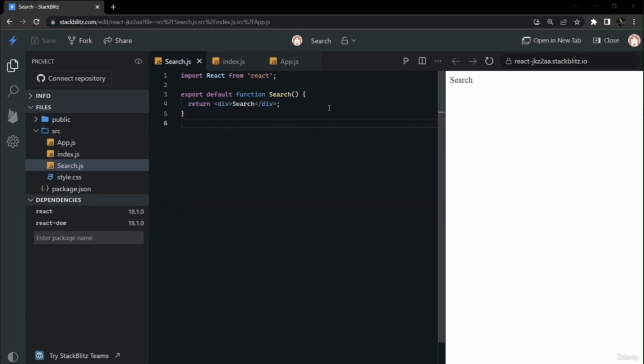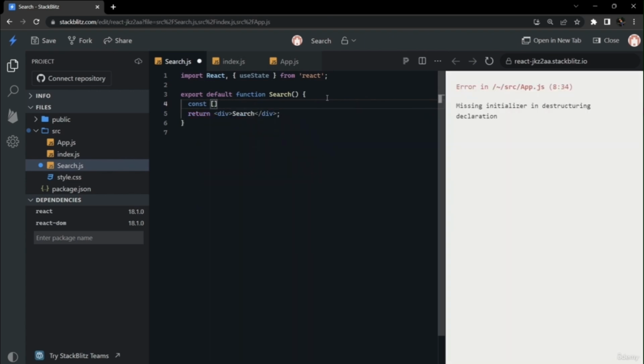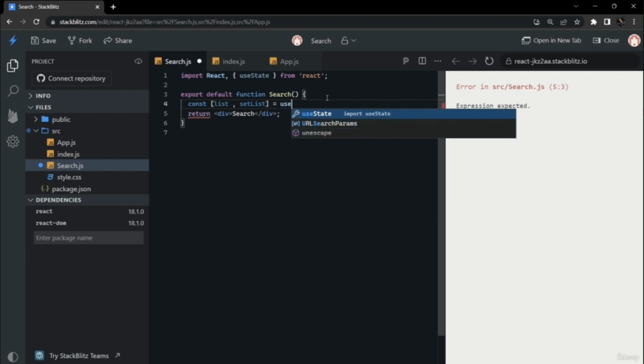Thank you. In this video we will see how we can make a search app that can search through a list of data. So this is a commonly asked interview question. It is very easy to make. So for this we will first import useState from React. So basically we will make a list and we will make an input element, and whatever we type in that input element, the list will be updated accordingly if the data is present.